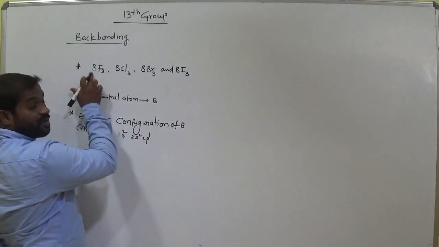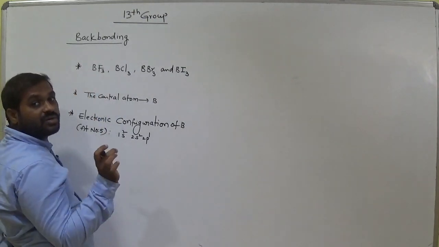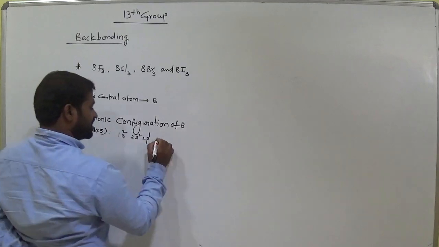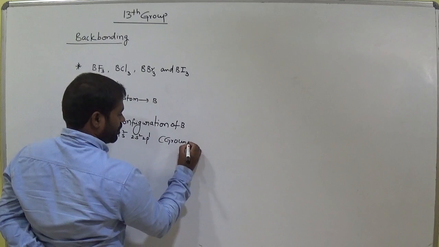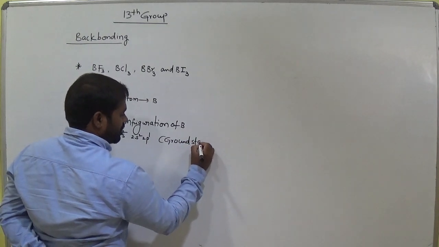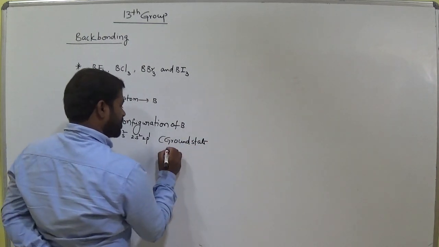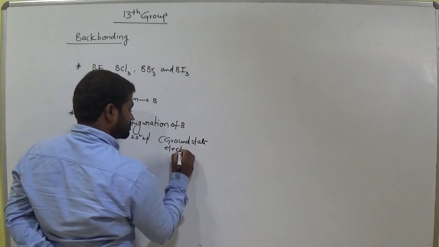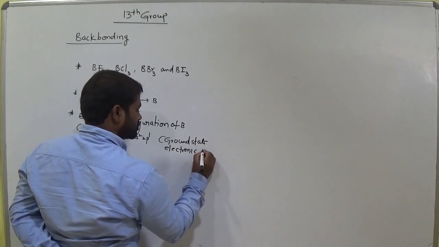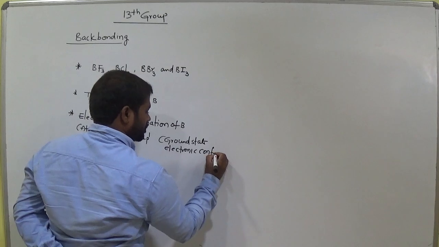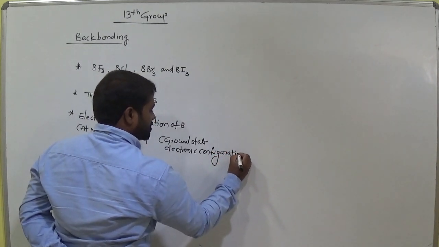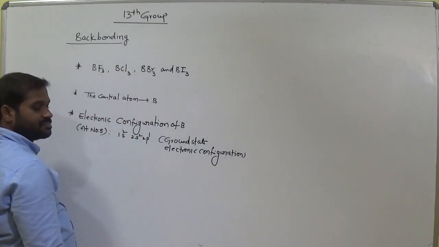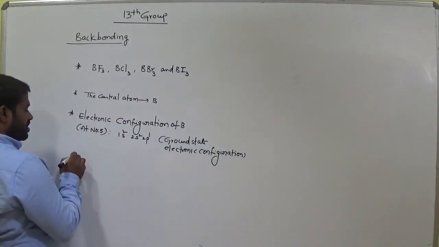Now in boron trifluoride, boron undergoes sp2 hybridization. This is called ground state electronic configuration. Clear? Okay.